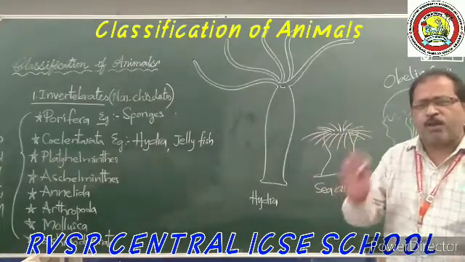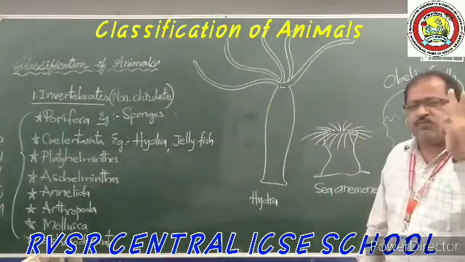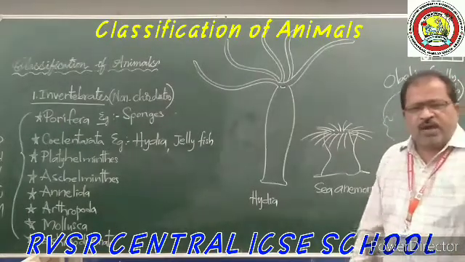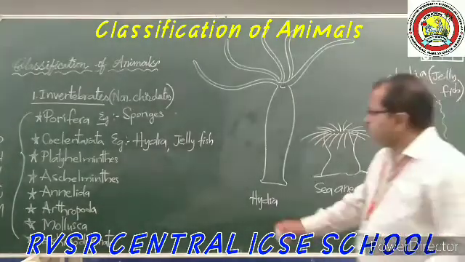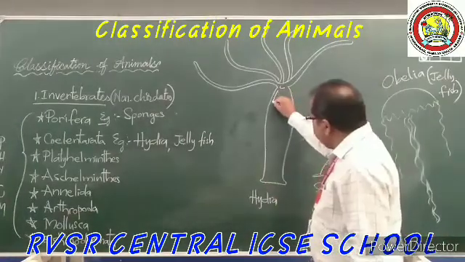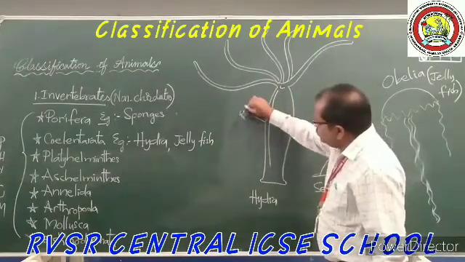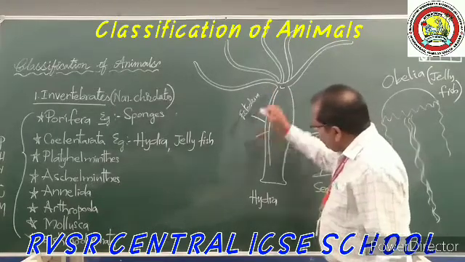And these are all diploblastic animals, as I told you, that there are two germinal layers present there: outer ectoderm and inner endoderm. This is the ectoderm and this is the endoderm.